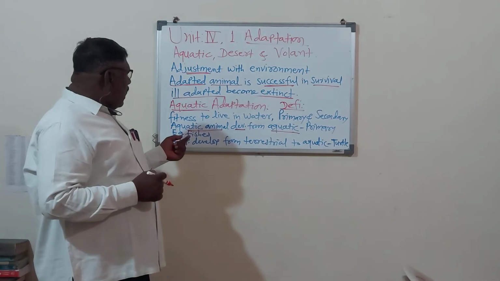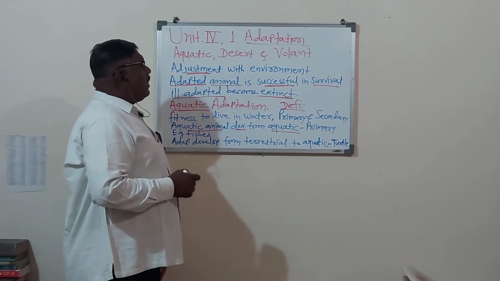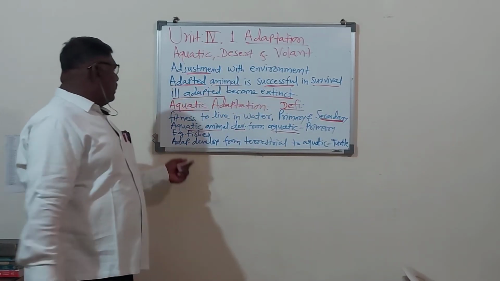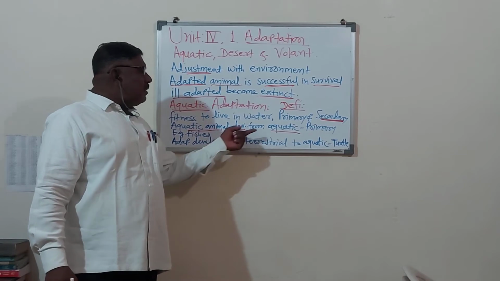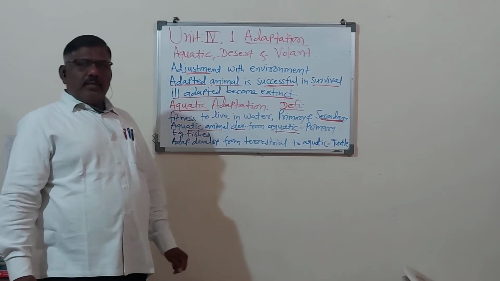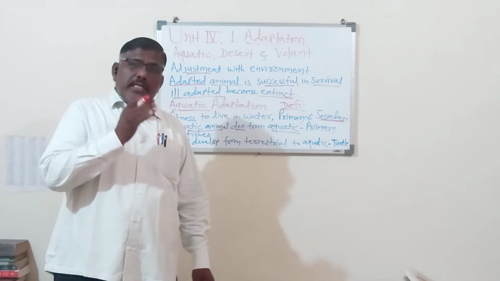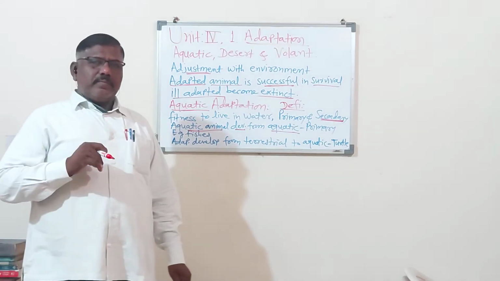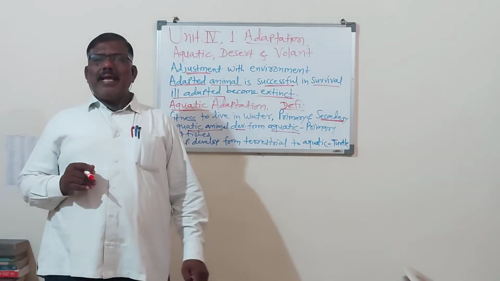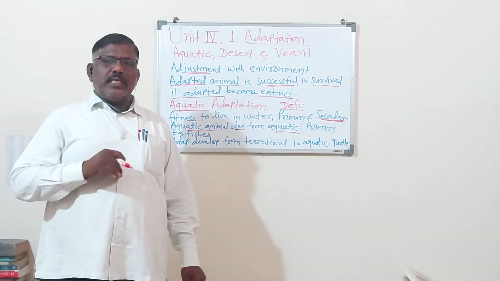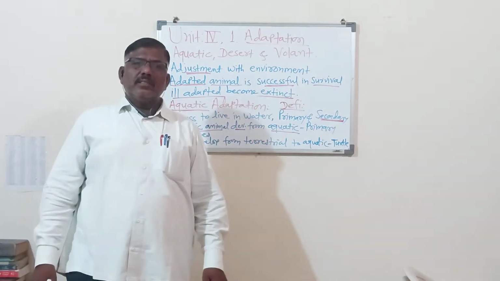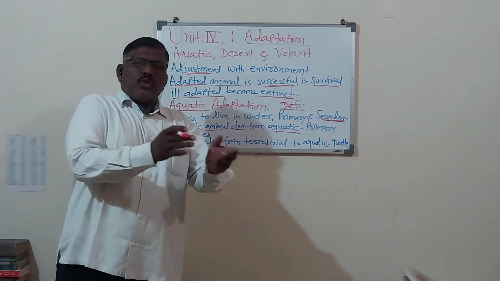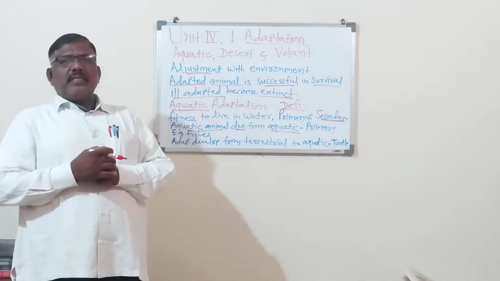Now another type of the adaptation is the secondary adaptation. Secondary adaptation means the adaptation developed from the terrestrial to aquatic. Terrestrial animals developed the aquatic characters. Previously, animals living on the land respire with the help of lungs. But due to unavailability of the food, it goes to the pond side, it goes to the river side in the search of food.